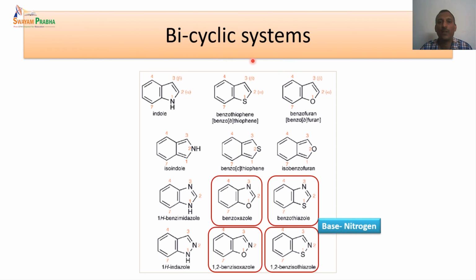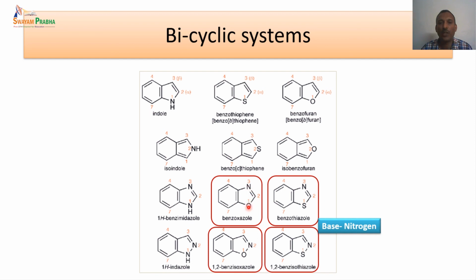Here some examples are given for the bicyclic systems. As I mentioned, we always have to take the nitrogen containing heterocycle as the base unit. So this is a nitrogen heterocycle. This is called indole. And here we have sulfur, here we have oxygen, with only one heterocycle, so they can be named after the corresponding heteroatom only. In this particular case, two heteroatoms are present. Here again, two heteroatoms are present.